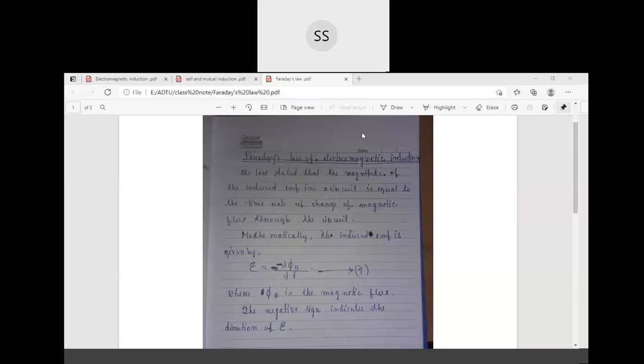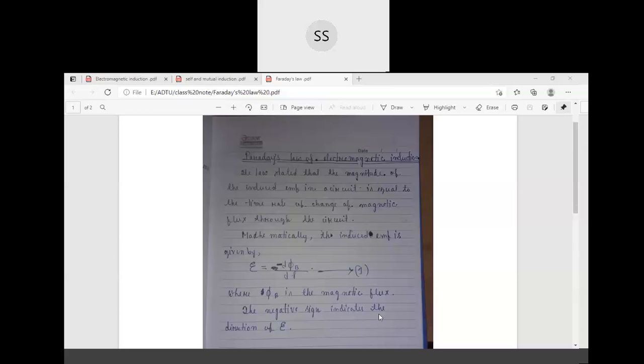So when the magnetic flux changes, we know that the induced EMF is produced, right? So the induced EMF will be equal to the time rate of change of magnetic flux. Mathematically, induced EMF is given by E = minus d phi B divided by dt.